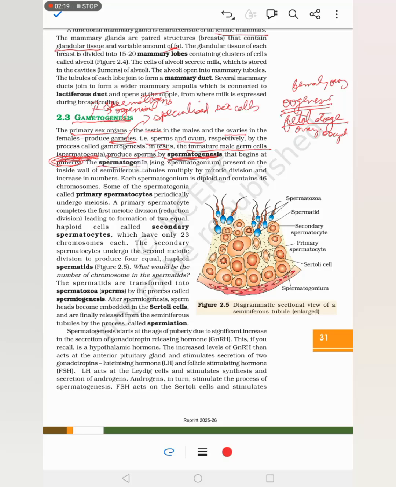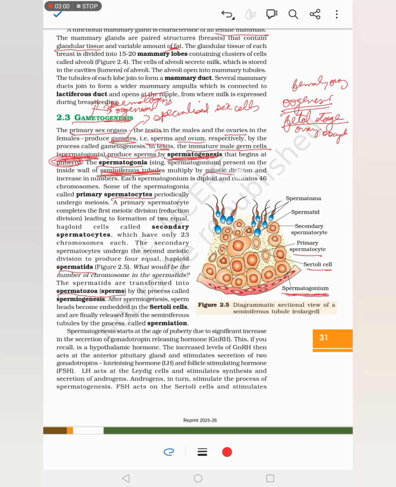These terms, spermatogonia, spermatocyte, spermatid, spermatozoa and sperm, are all very important because this is always asked in the MCQ. So we have to remember them, not just by heart, but we should understand by the term itself. We should be able to visualize what it is. We already learned about spermatogonia. Spermatogonia is also known as the male germ cell, and it is found in the seminiferous tubules inside the testis.